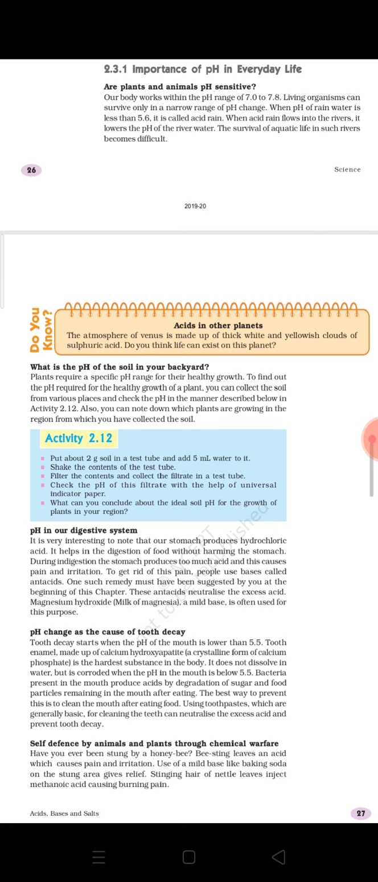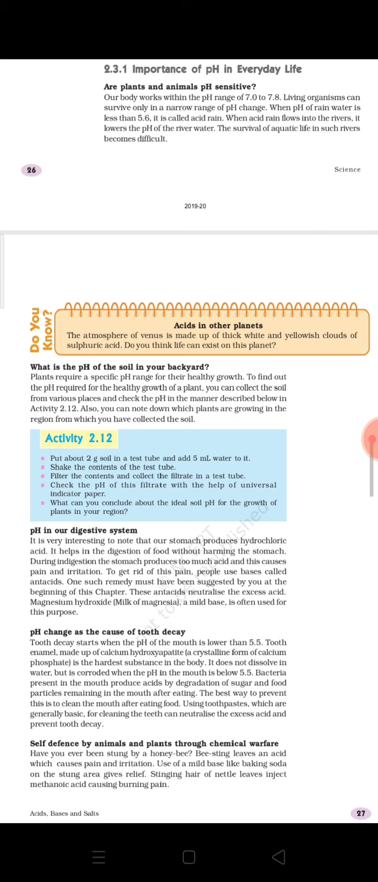You can easily apply common sense after studying the neutralization reaction, that if there is excess base, then we use acid to neutralize its effect, and when there is excess production of acid, then we utilize base to neutralize its effect. So during indigestion the stomach produces too much acid, and this causes pain and irritation. To get rid of this pain, people use bases called antacids.